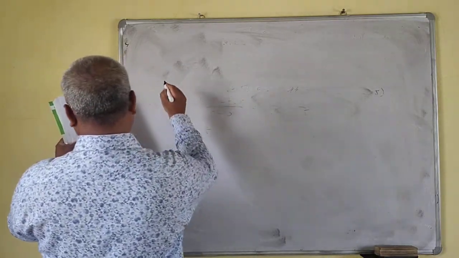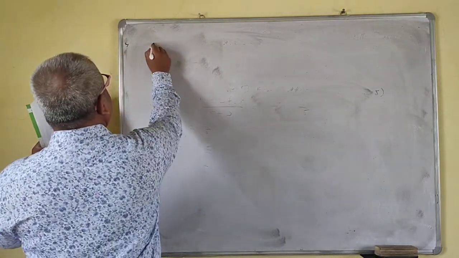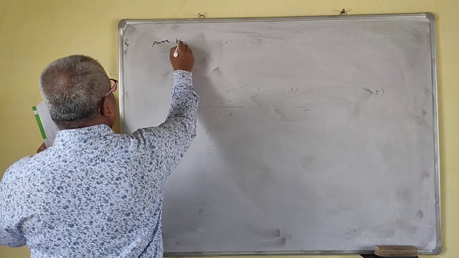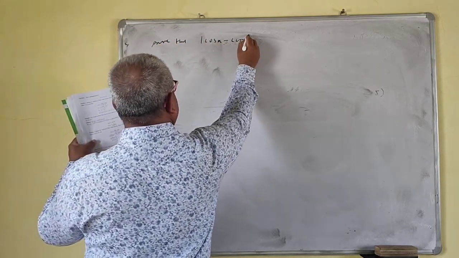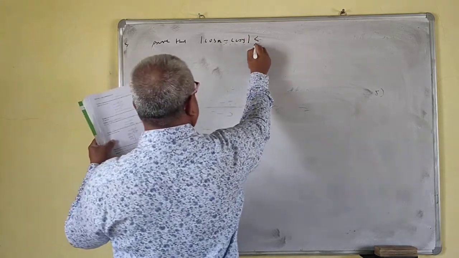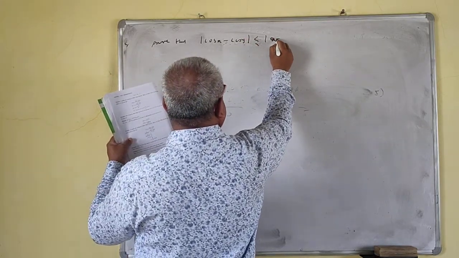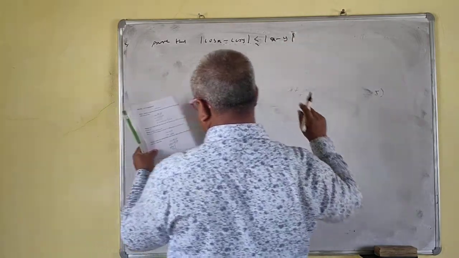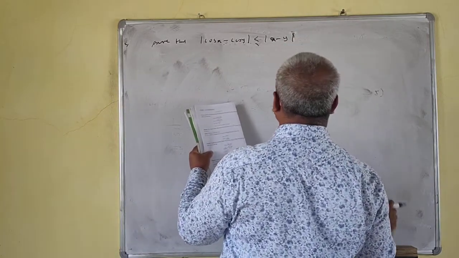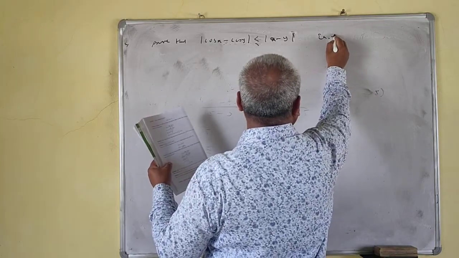Okay, so prove that mod of cos x minus cos y is less than or equal to mod of x minus y, in the interval xy.